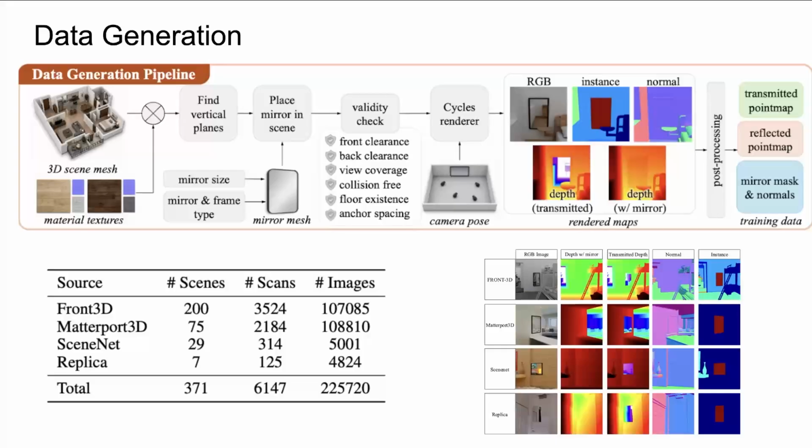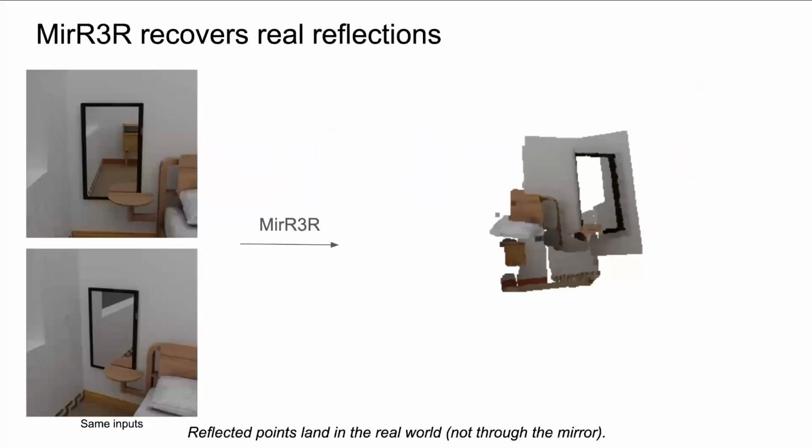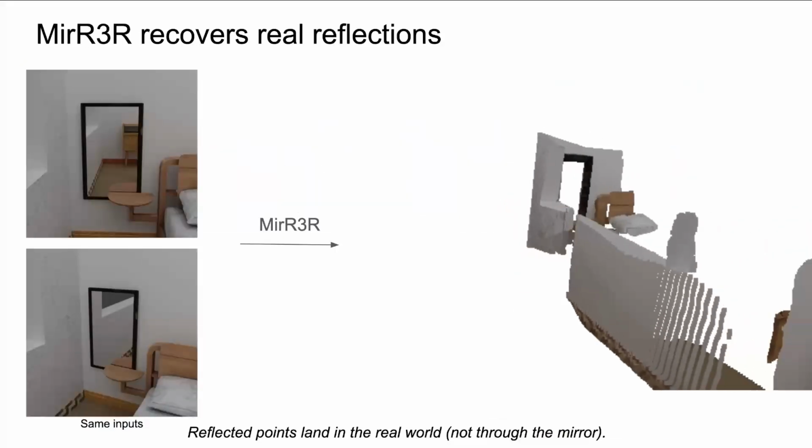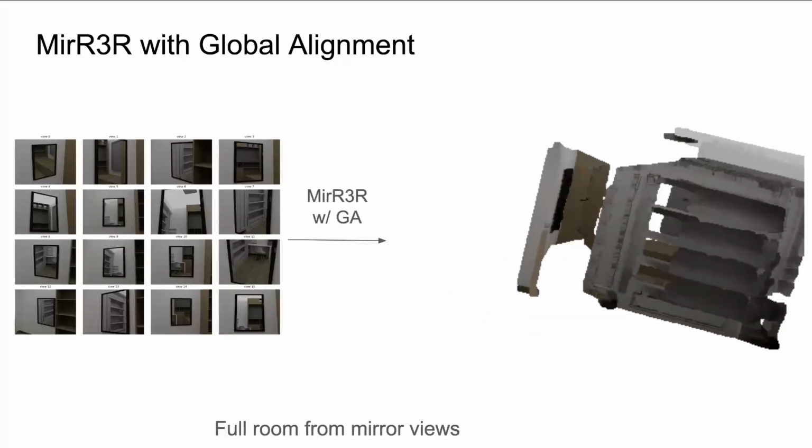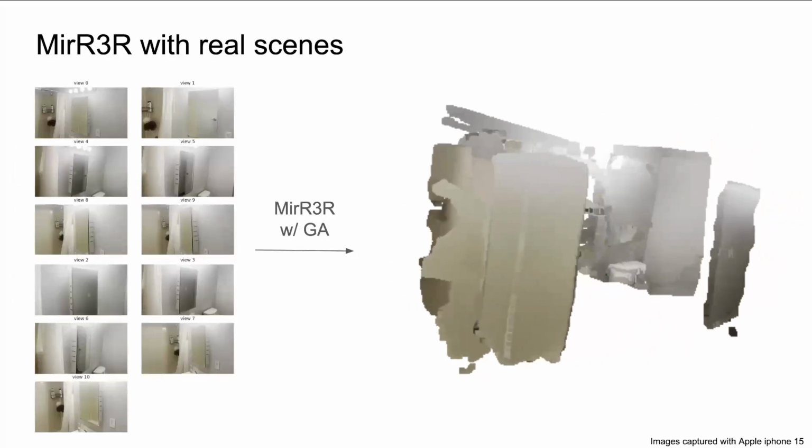To create data, we procedurally place mirrors in existing scenes. With Mirror, reflected points land in the real world. We extend global alignment so views of the mirror from different angles reconstruct the whole room. This carries over to real-world captures as well.